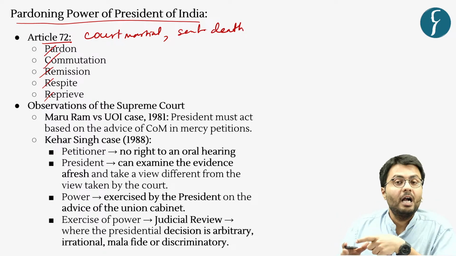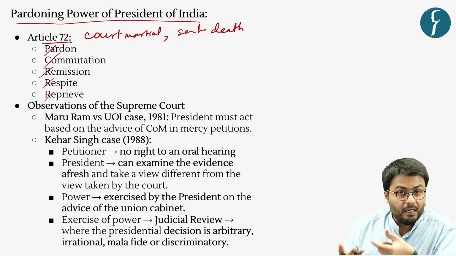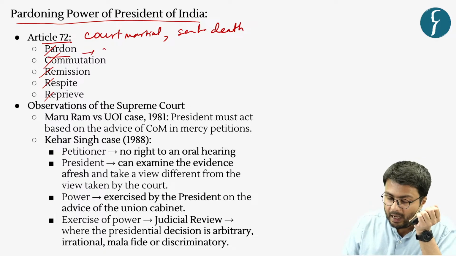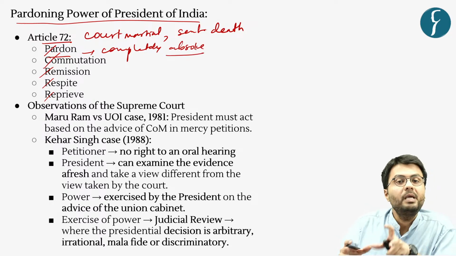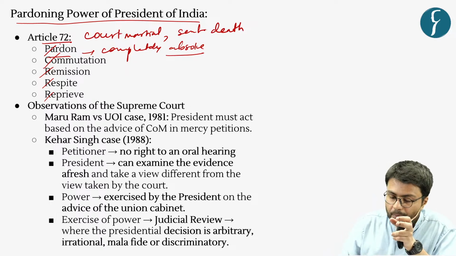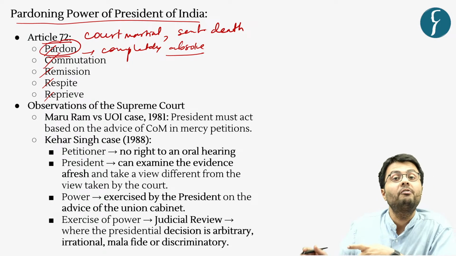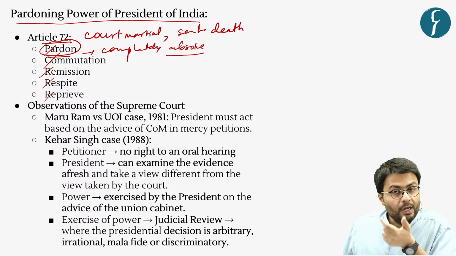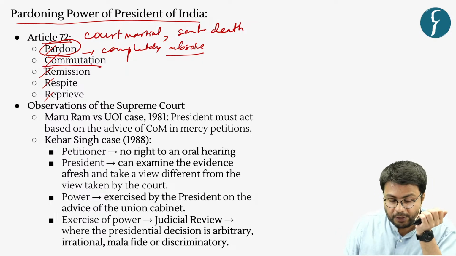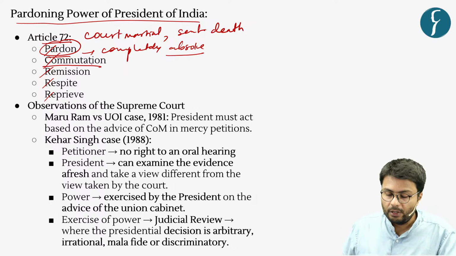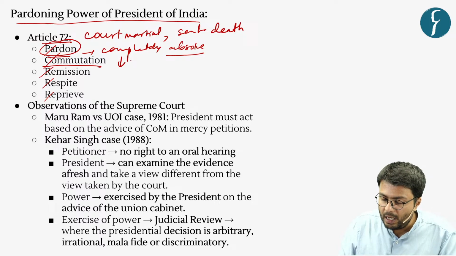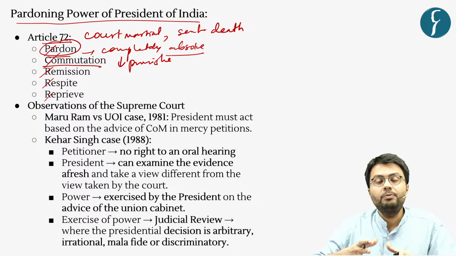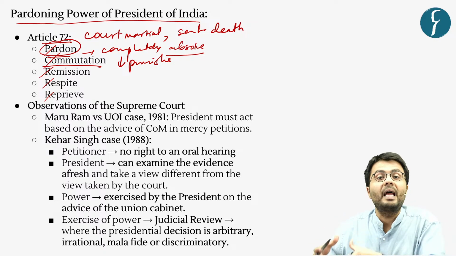So, in this regard, the President can provide pardon, which means it can completely absolve the convict of any crime, which means the convict will be set free after he or she receives pardon from the President. Further, the President of India also provides for commutation of sentences, which means reducing the punishment or changing the punishment to its lighter form.